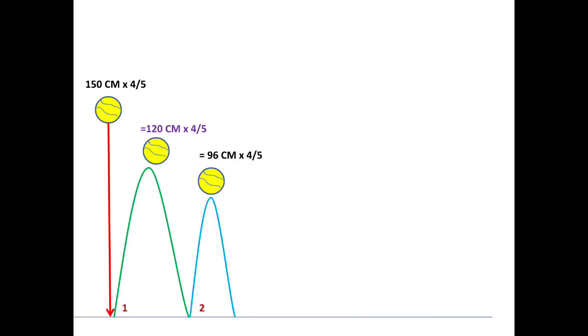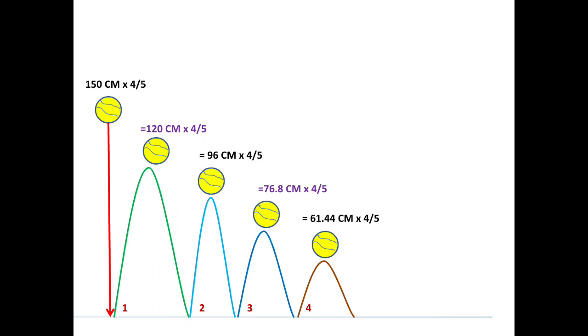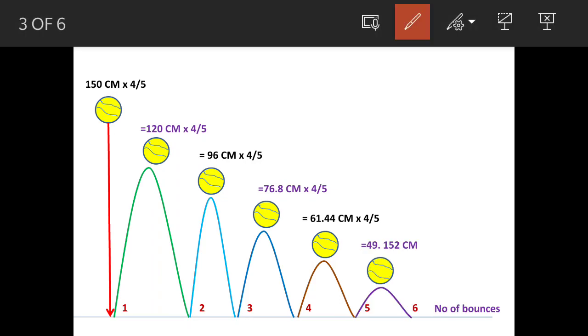So here I have shown the motion of the ball, and now I'll explain this diagram. This is the initial height, 150 centimeter, and the ball has dropped, and then it bounces back again. This time it will bounce back to 4/5 of 150 centimeter, that is 120 centimeter, and then again comes down.